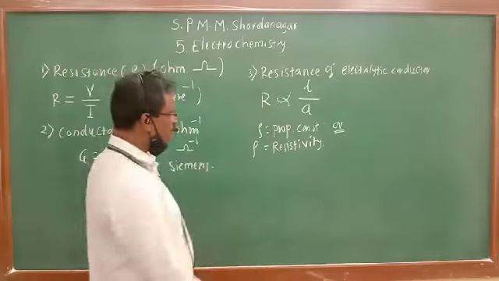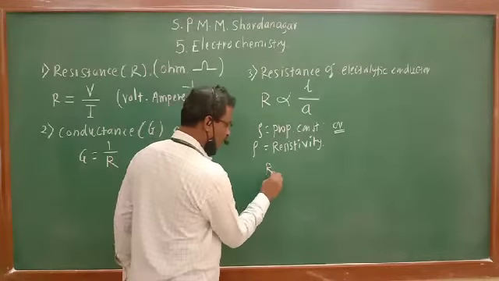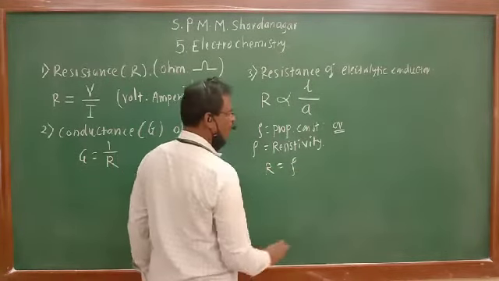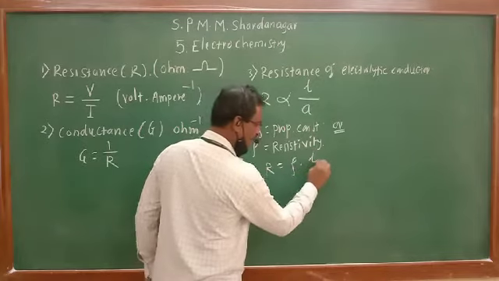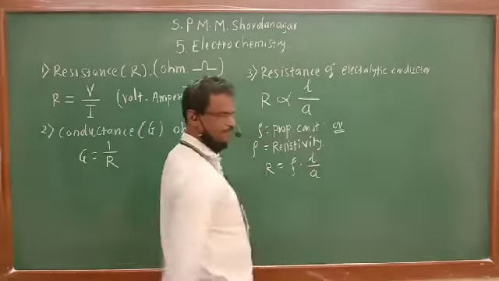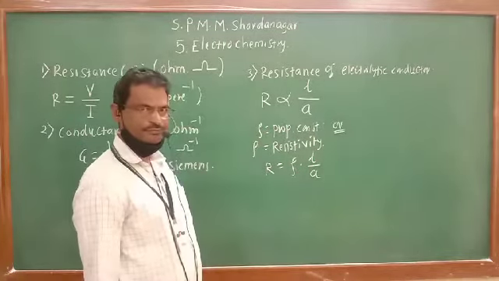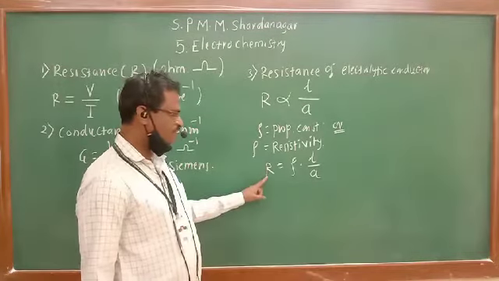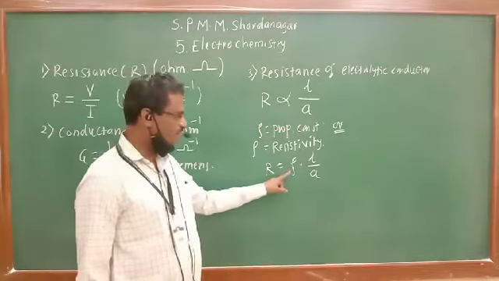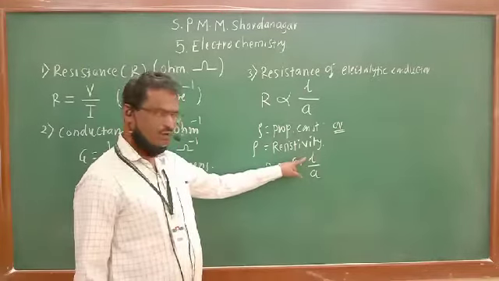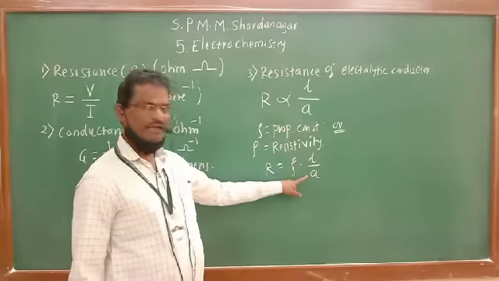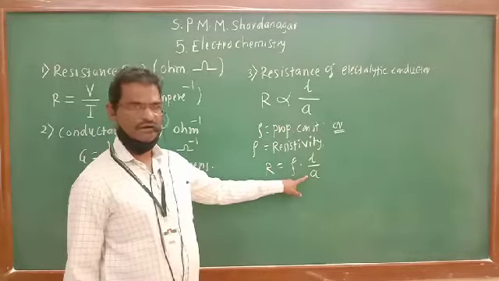So what does this equation now become? R will be equal to rho into L upon A. Resistance is equal to resistivity into length of conductor upon the area of cross section of the conductor.